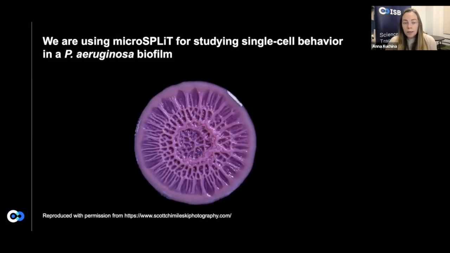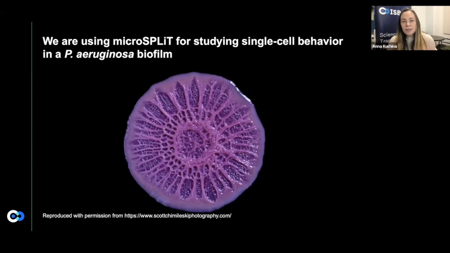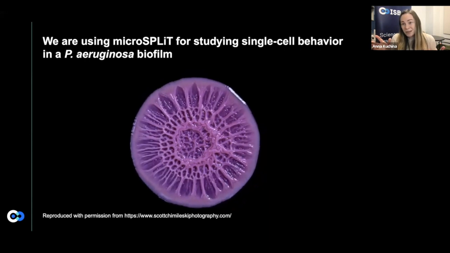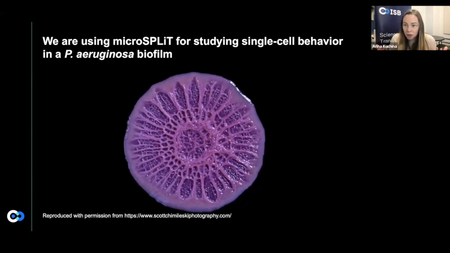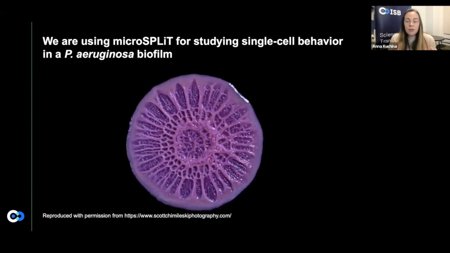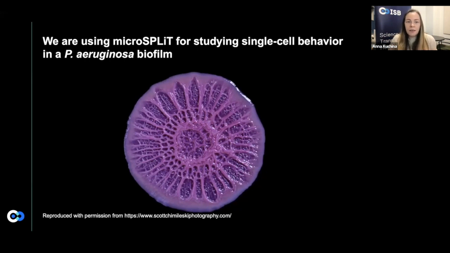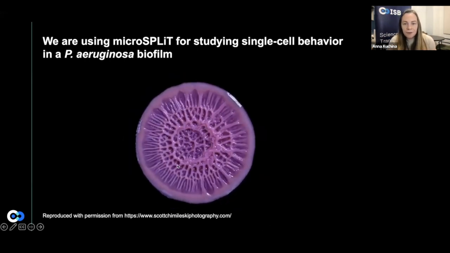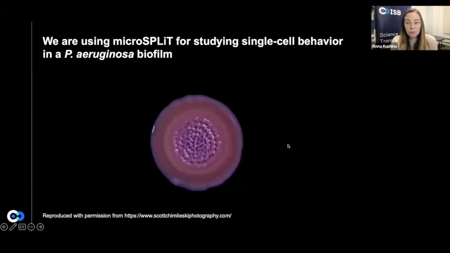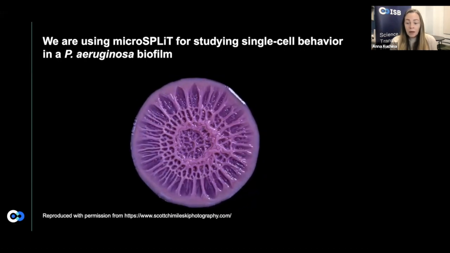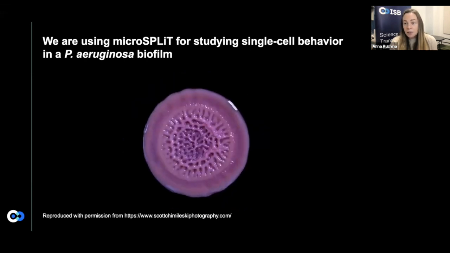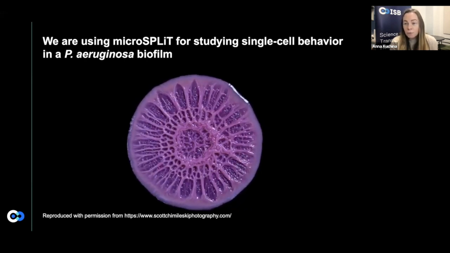And so what will we be using MicroSPLiT for next? The data that I've shown you right now, we've obtained for just planktonic culture in order to validate and develop our technology. But now we are working on using this technology for studying the single cell behavior in a Pseudomonas aeruginosa biofilm, the same biofilm I've shown you earlier that forms this interesting structure. And it's also a very medically relevant pathogen that is responsible for the lung colonization of cystic fibrosis patients, as well as chronic colonization of deep wounds.